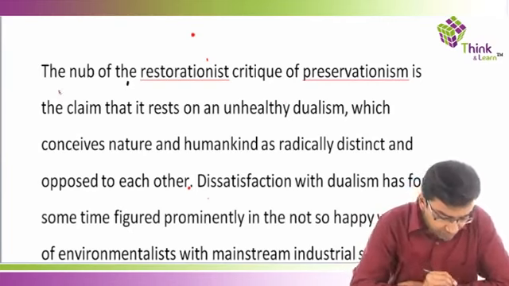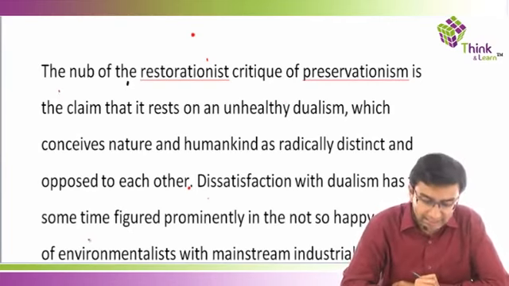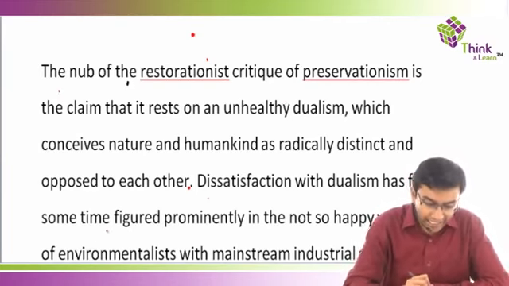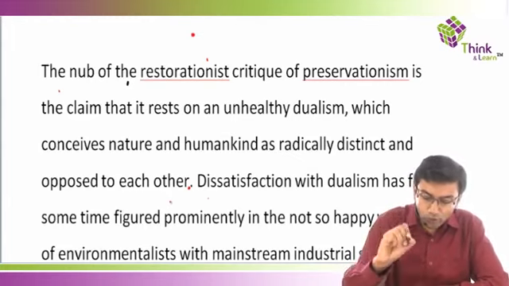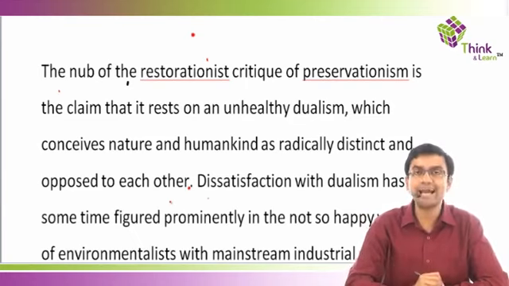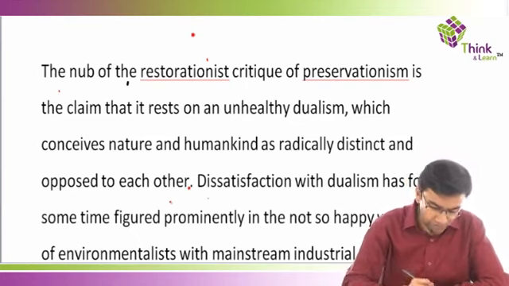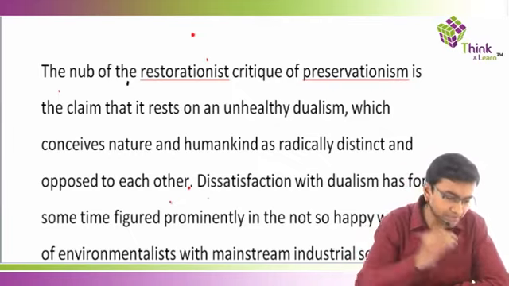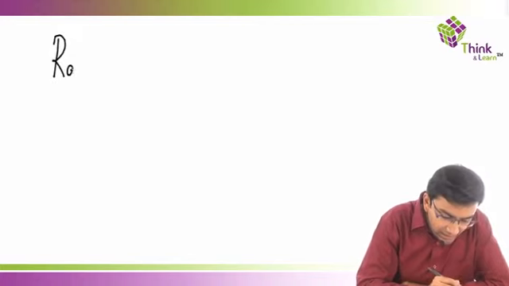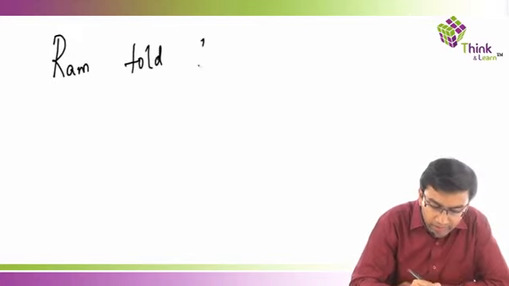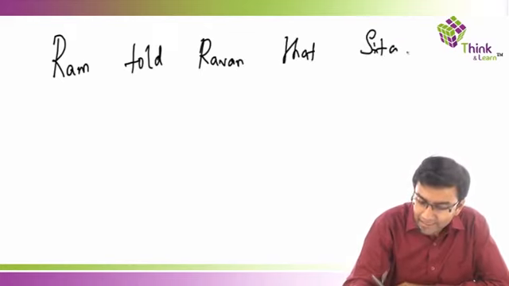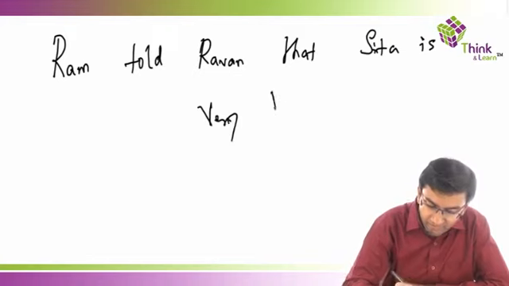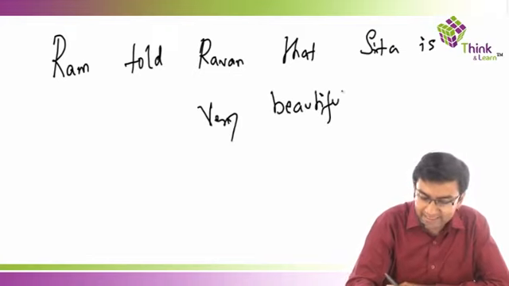So let's start. Okay, the nub of the restorationist critic or preservationism is the claim that it rests on an unhealthy dualism which conceives nature and humankind as radically distinct and opposed to each other. Okay, so let me teach you some interesting concepts, guys. Okay, 2 simple concepts. Okay, so let's look at this example. Ram told Ravan that Sita is very beautiful.